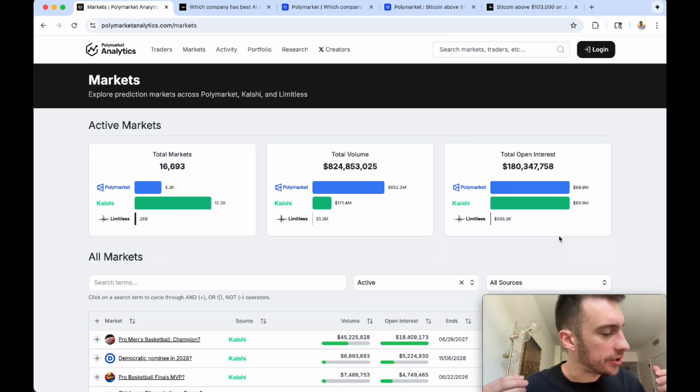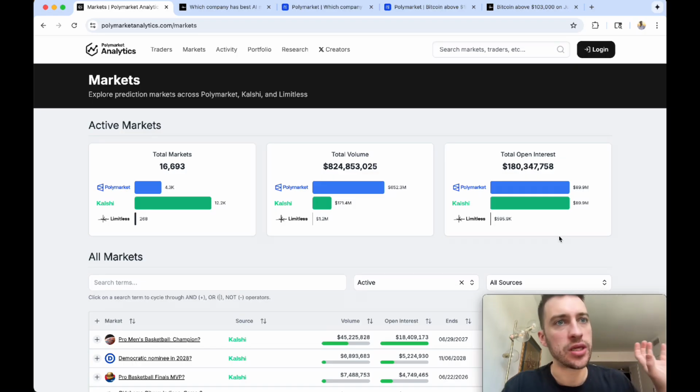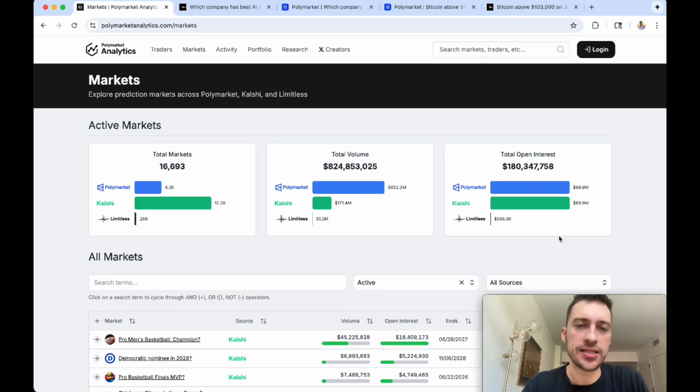Today we are going to be talking about more arbitrage. This time it is going to be easy prediction market arbitrage between Polymarket and Limitless Exchange, both prediction markets.